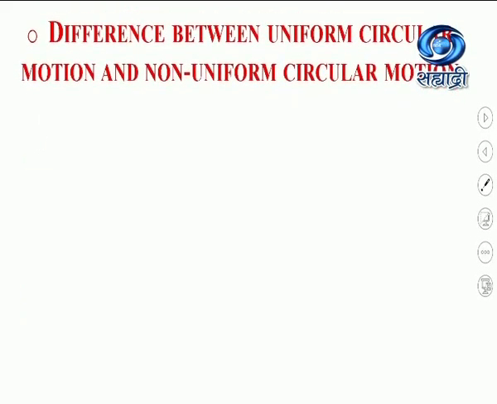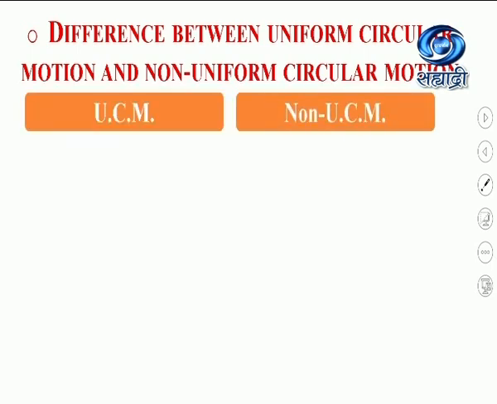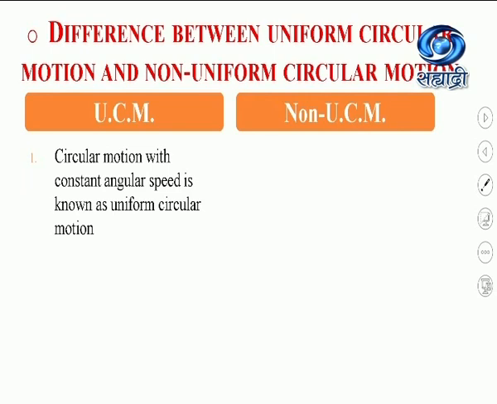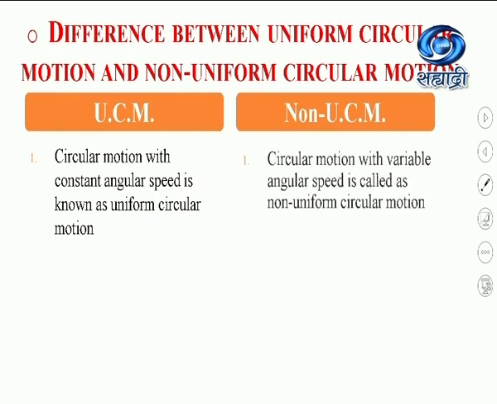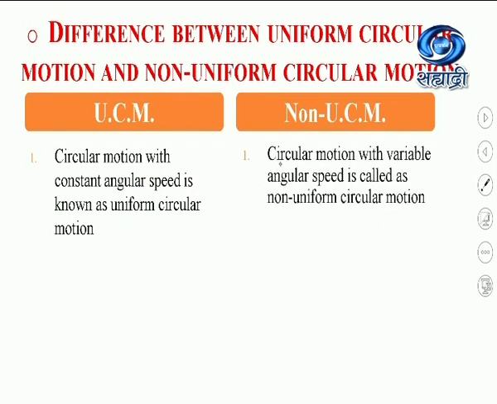Now after that, here is the difference between uniform circular motion and non-uniform circular motion that we have already learned. What is the first difference? Circular motion with constant angular speed is known as uniform circular motion, and circular motion with variable angular speed is known as non-uniform circular motion.